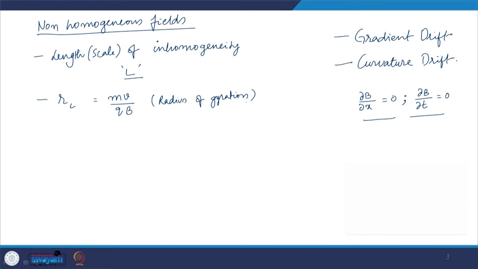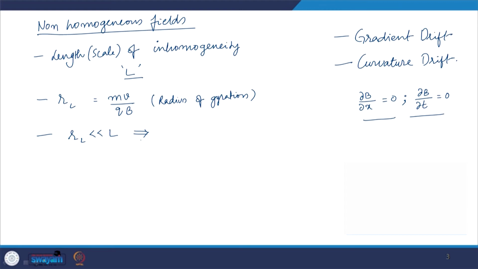So, if RL is the radius of gyration, for us to make a simple mathematical treatment, we can say that the radius of gyration will be much less than capital L. What does it mean? It means that the scale over which the magnetic field becomes inhomogeneous is much larger than the radius of gyration of a particle. It can be an electron or an ion. We also know that ions, being massive particles, have a larger radius of gyration. So, it is very convenient for us to say that the radius of gyration should be very, very small in comparison to the scale of inhomogeneity.